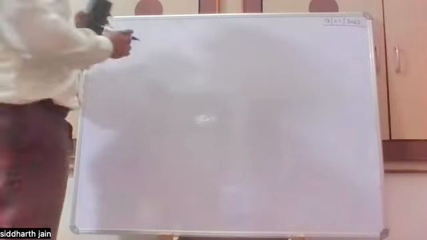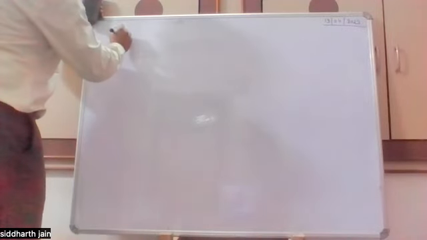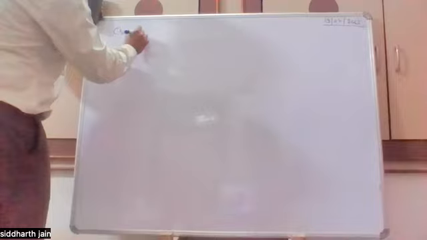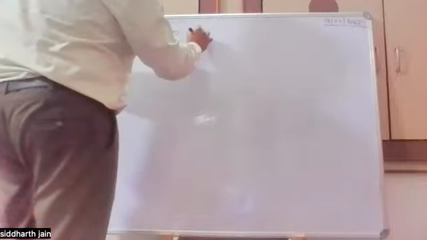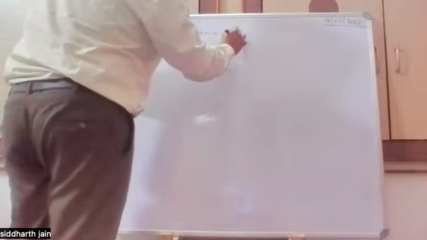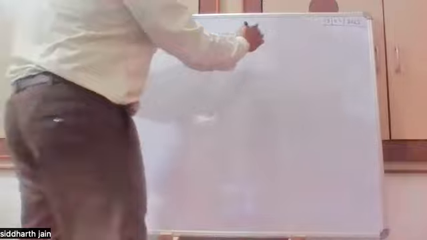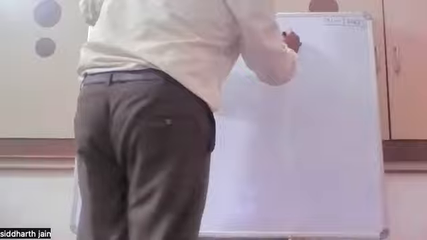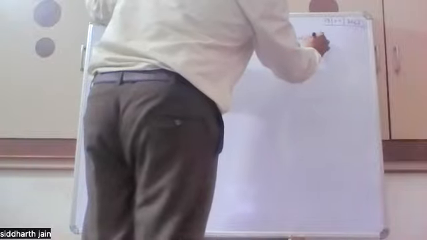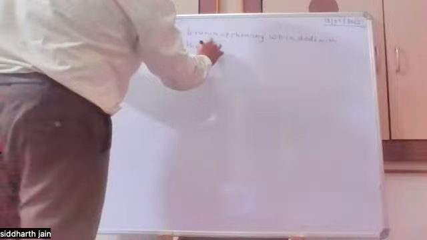Now is chemical kinetics. What is chemical kinetics? Can you, sir, explain? Sir, chemical kinetics is a branch of chemistry which deals with the study of rate of reaction.